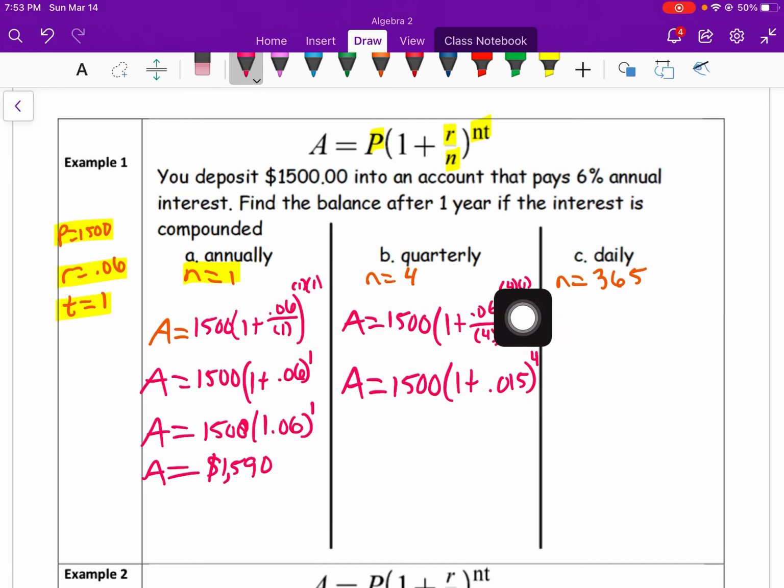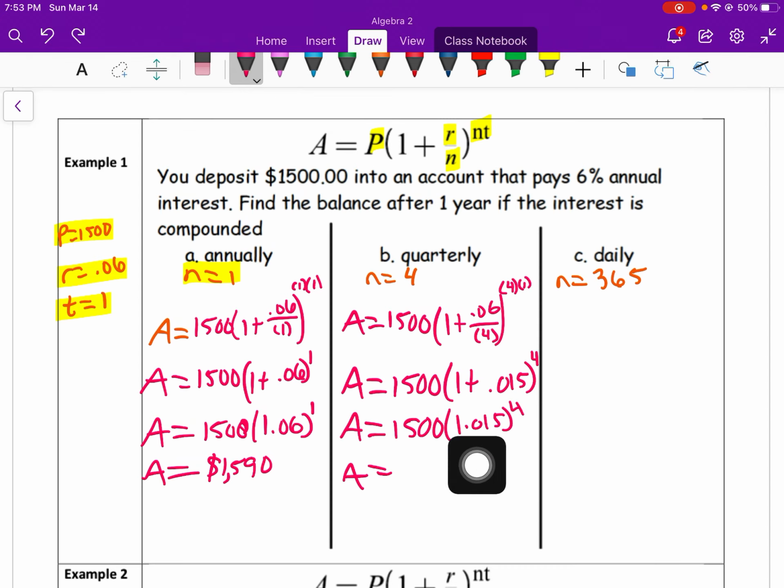We can simplify that product in the exponent. Now we can add our like terms here in the parentheses. So that's 1.015 to the 4th power. So now, order of operations, we need to take our exponent. So this base to the exponent, it'll be 1500 times, let's see what I got, 1.06136.